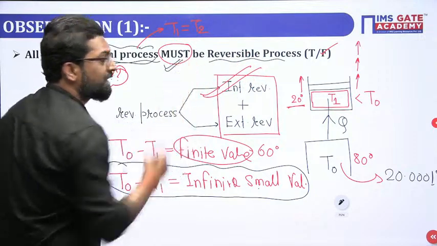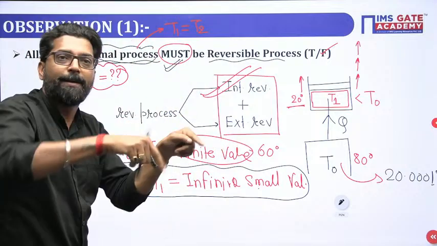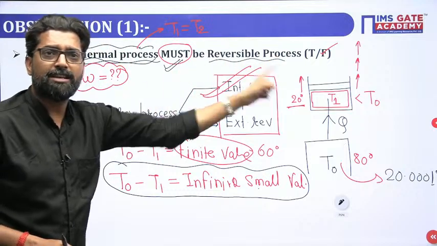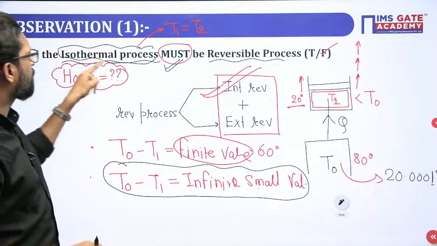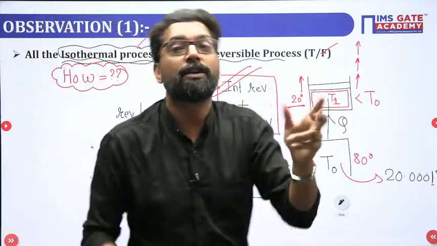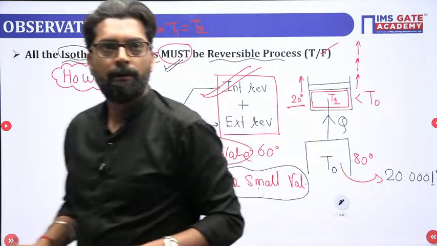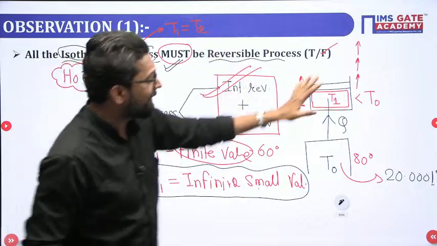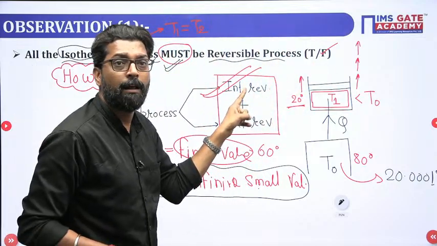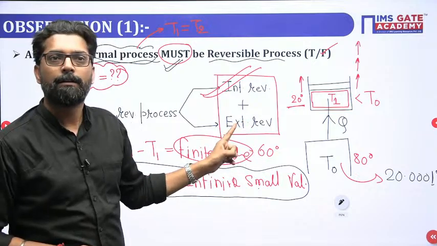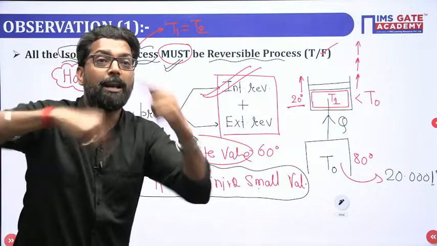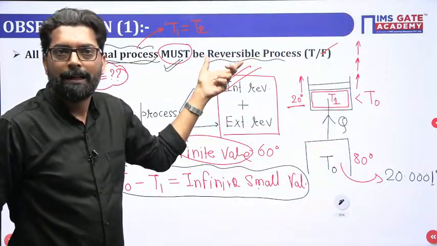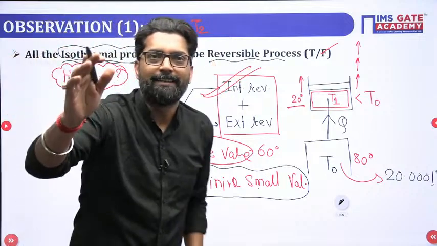Here is a very important line. Must, not always. When the statement is that the isothermal process may be internally reversible and externally irreversible, the total process is an irreversible process. Clear? Everyone please tell.